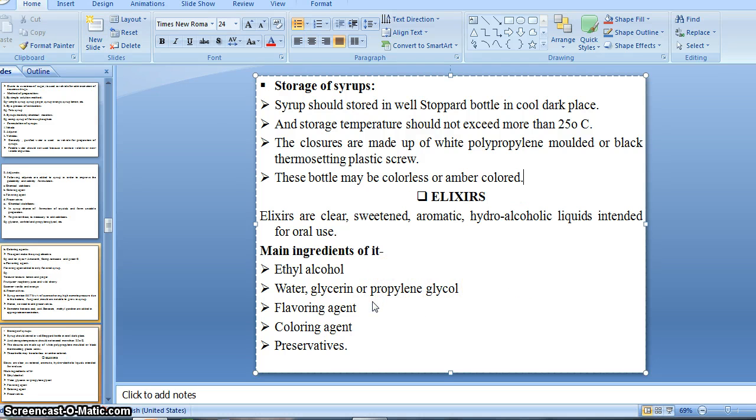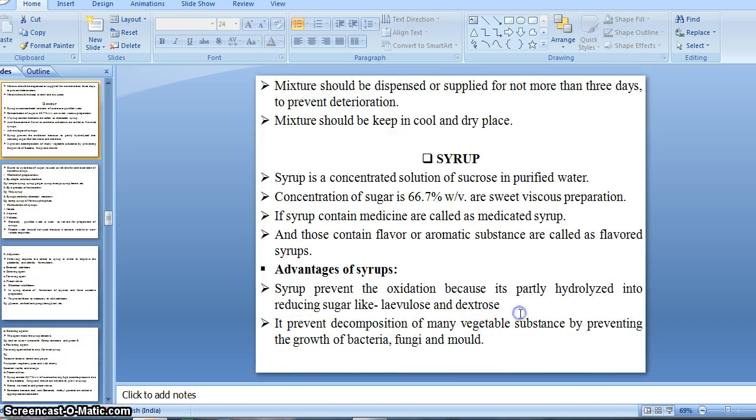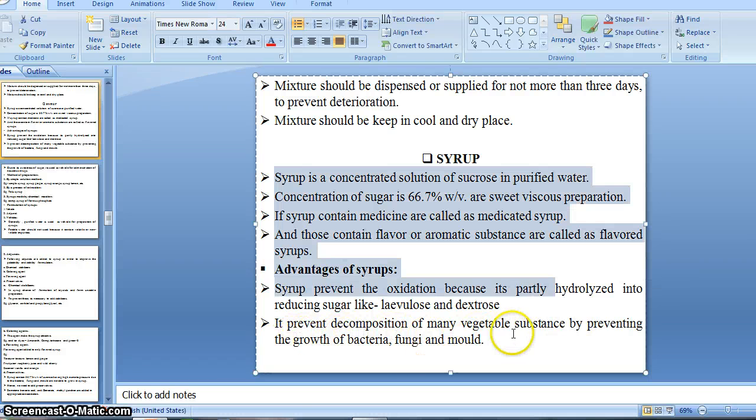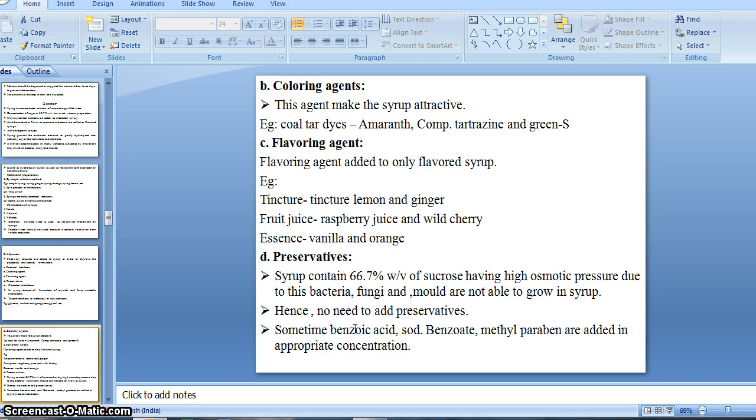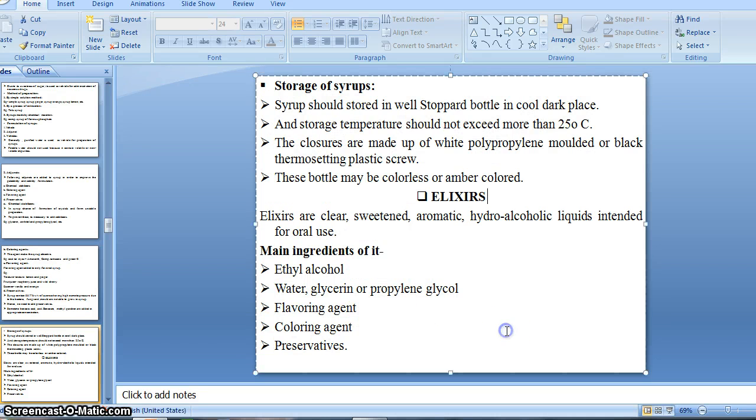Then our storage, right? Elixir should be stored in a well closed airtight glass bottle with a screw closure. Means it is recommended that the container should be a glass bottle with a screw type closure. And always keep it in a cool place and protect it from light, because it becomes dark, right? It becomes dark due to instability, right? So it is very necessary to keep away from light and keep in a cool place, right?